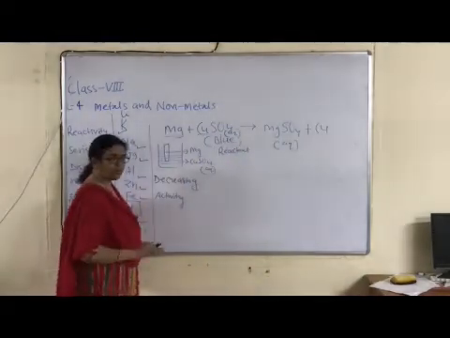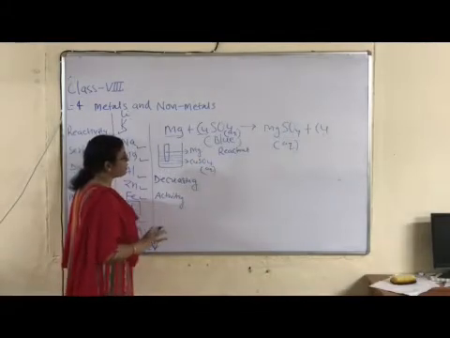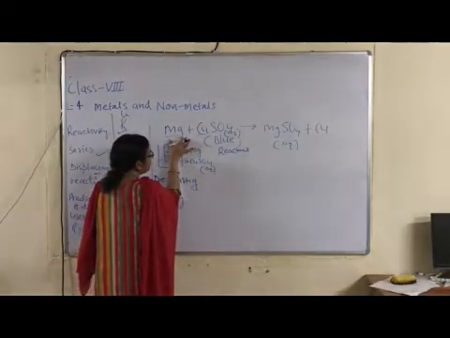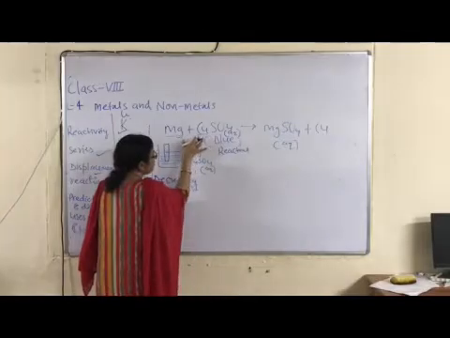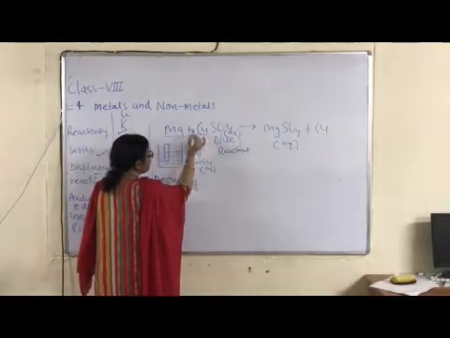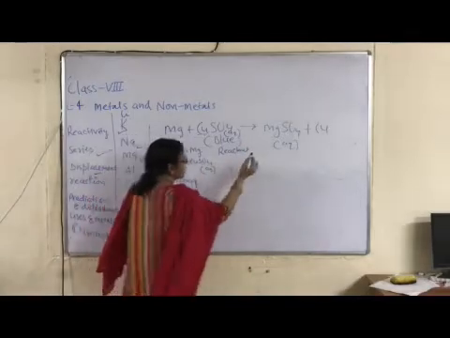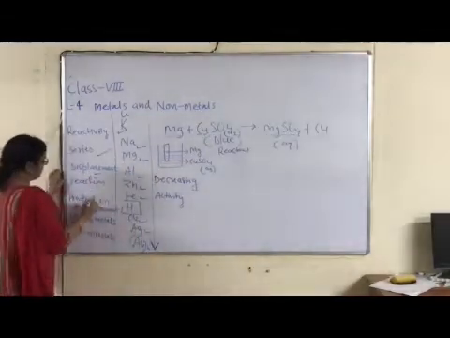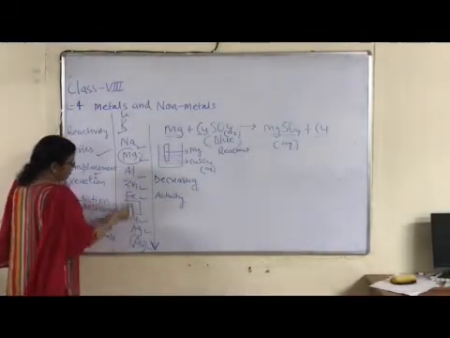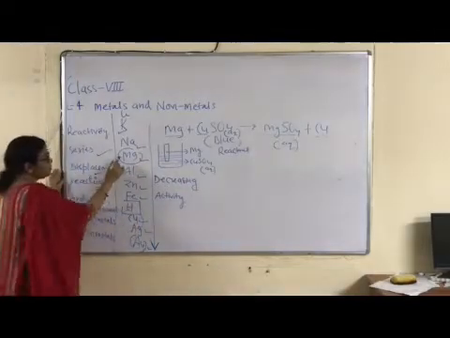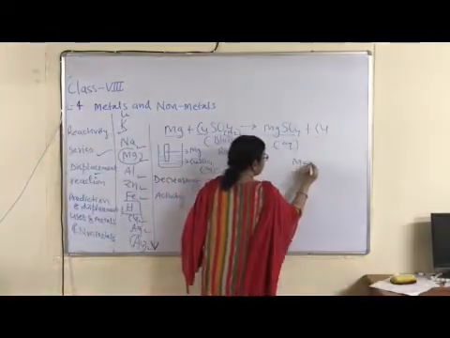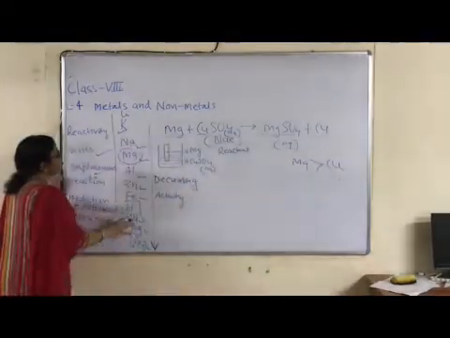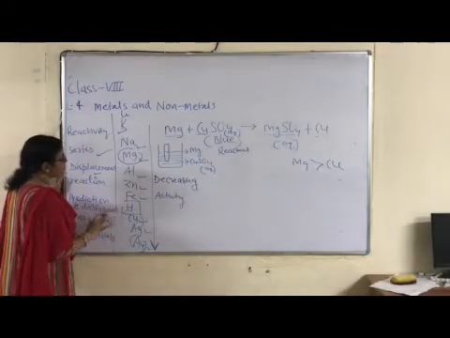Molecules which participate in chemical reaction are known as reactants, right? So in this equation, how many reactants are written? Two. One is magnesium, second is copper sulfate. According to this notation, copper metal is displaced by magnesium. On the product side, formation of magnesium sulfate and copper. Why is this displacement possible? Because magnesium is placed above copper. It means magnesium is more reactive than copper, right? So this is the advantage of this reactivity series or activity series.